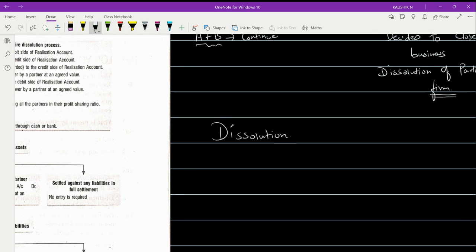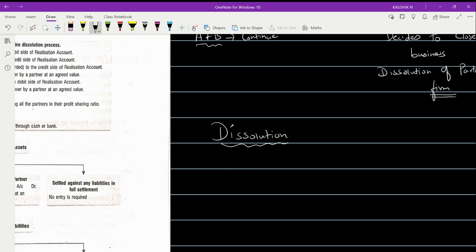When it comes to dissolution, first you should understand what is dissolution and why it happens, and then the important sections in this topic and how each section is helpful with respect to the problems, and what accounts we need to prepare with respect to dissolution.